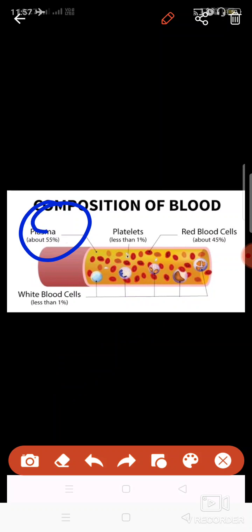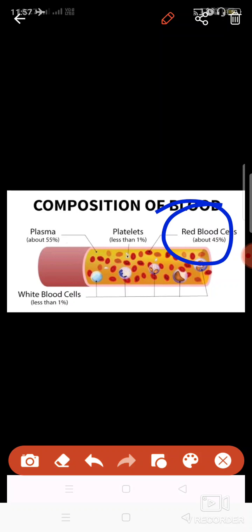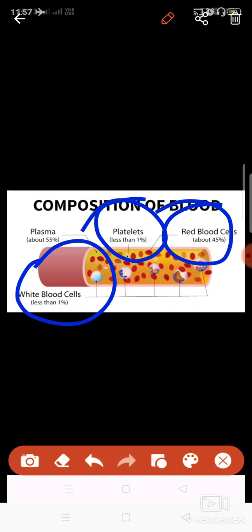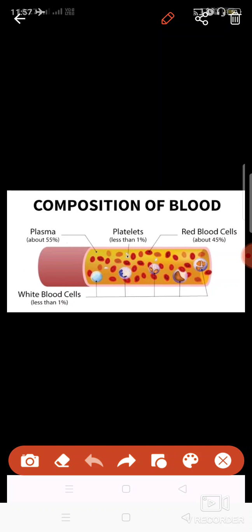These cells are of three types: RBCs, erythrocytes, white blood cells, that is leukocytes, and platelets, that is thrombocytes. Red blood cells are the largest in quantity, that is 45%. Platelets are less than 1%, and white blood cells, that is leukocytes, are also 1%.